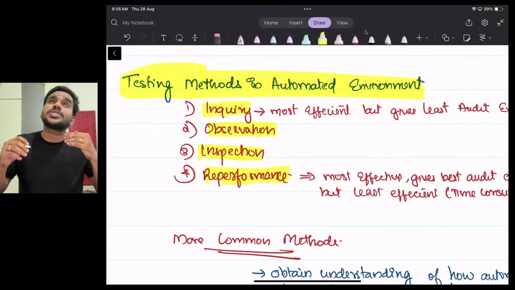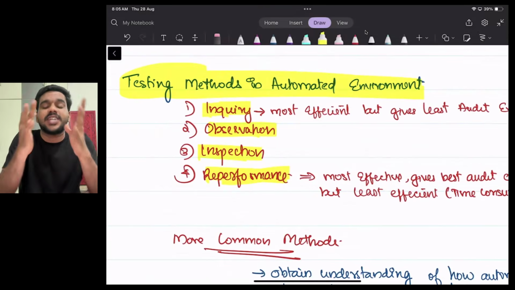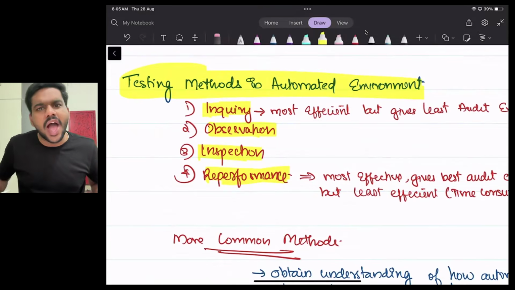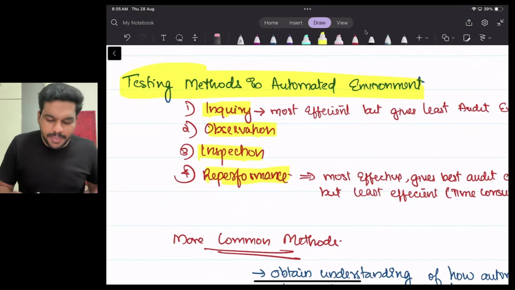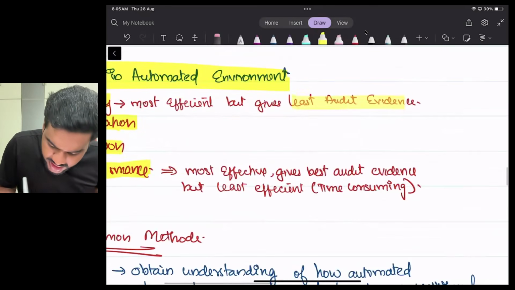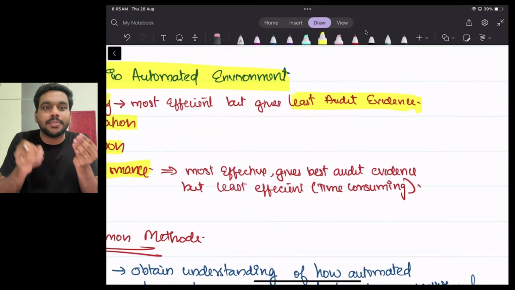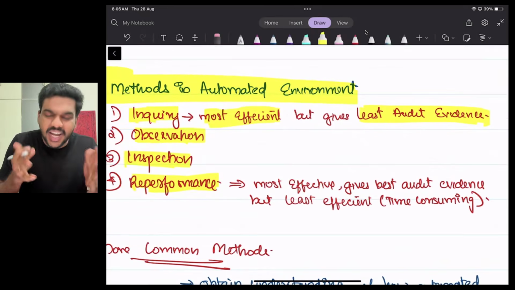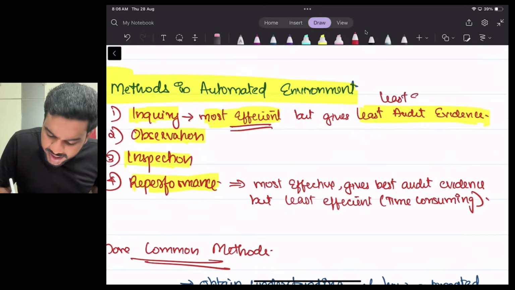So which method in these four gives you the best evidence? Inquiry gives you the best evidence. Just I'm asking, have you completed learning? You said yes. Can I believe you have completed learning? No. Inquiry does not give the best evidence. Inquiry gives you the least evidence. But which is the most efficient, like very less time consuming? Sir, inquiry is the most efficient. Inquiry is most efficient but least effective because it gives the least audit evidence.